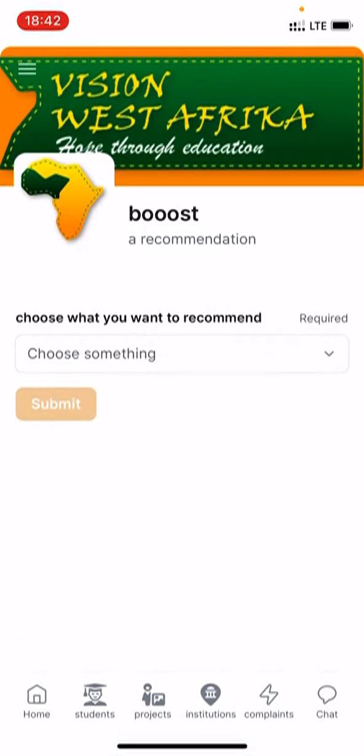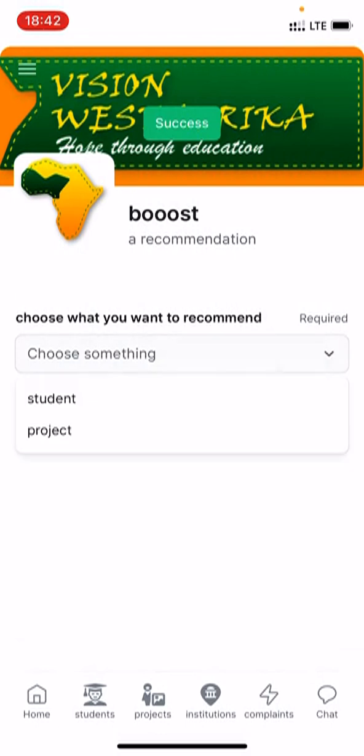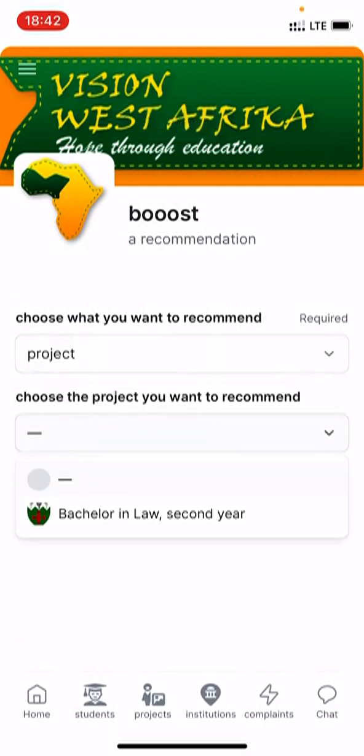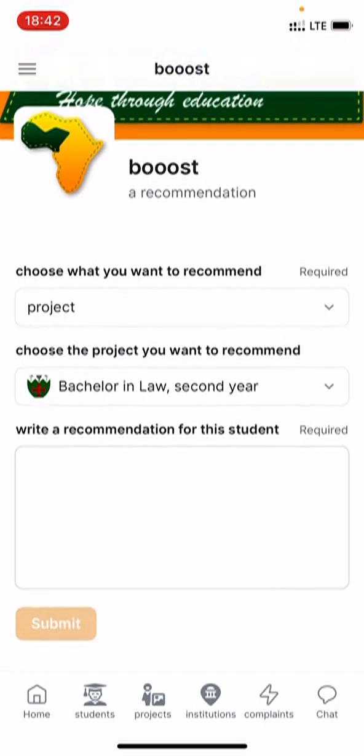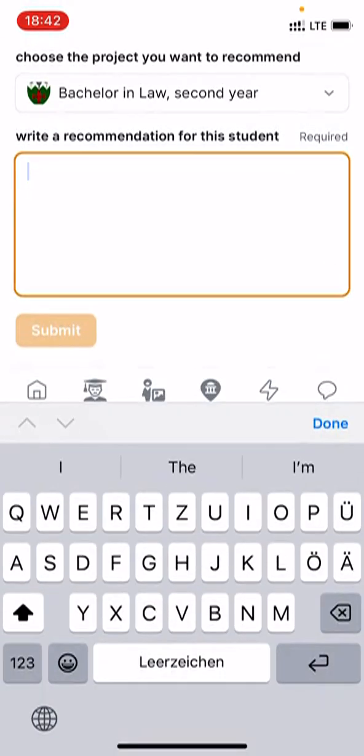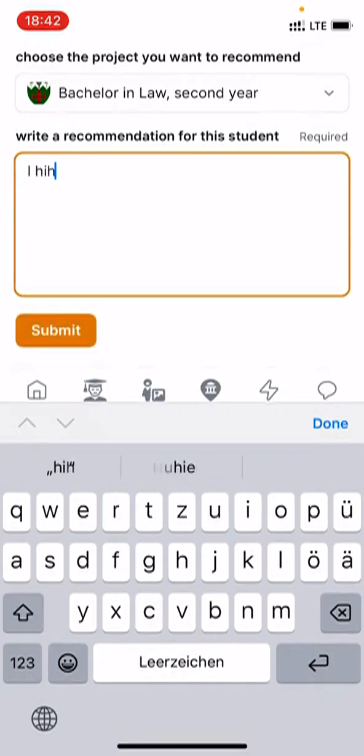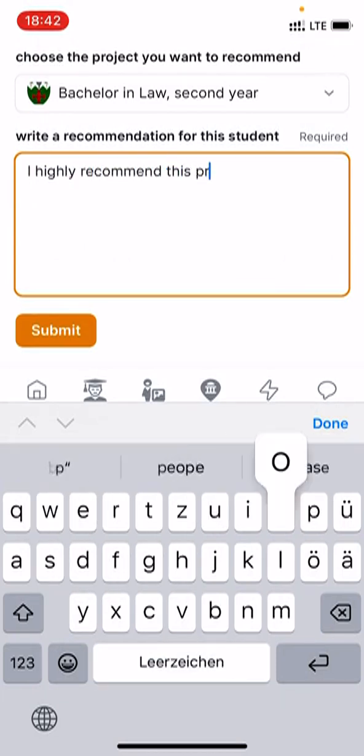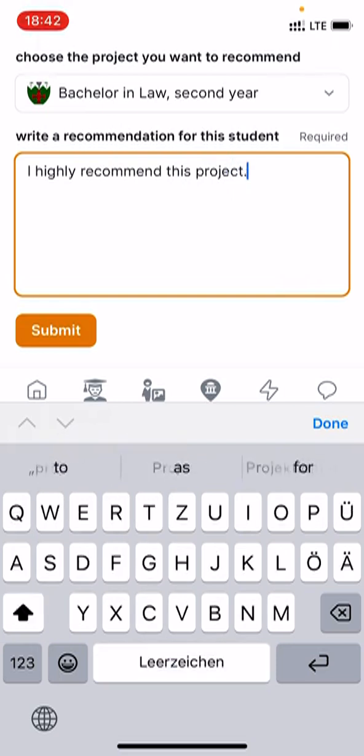Okay. So I wrote a recommendation for my student, but I also know that my student has handed in already a project. It's that project, Bachelor of Law, second year, and I want to recommend that project too. I highly recommend this project.